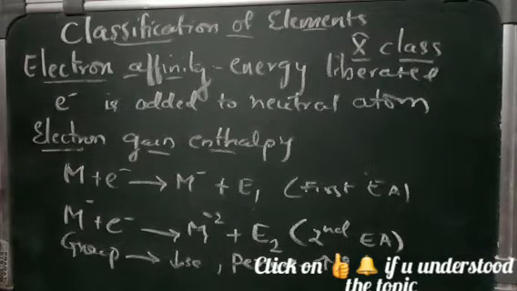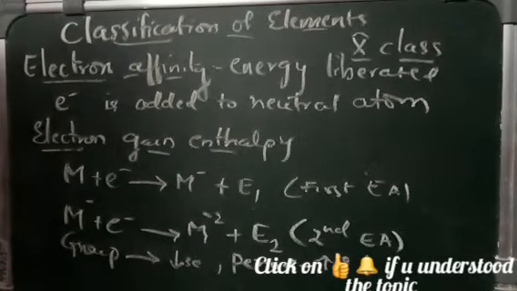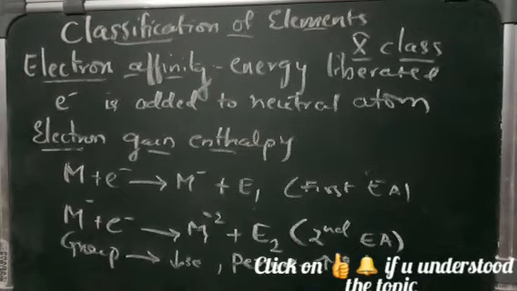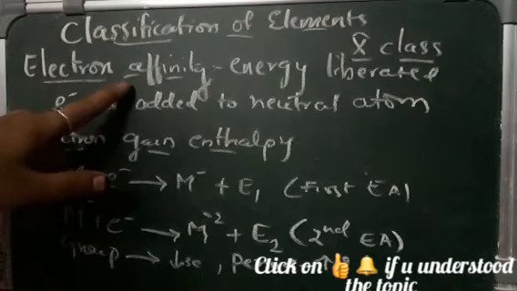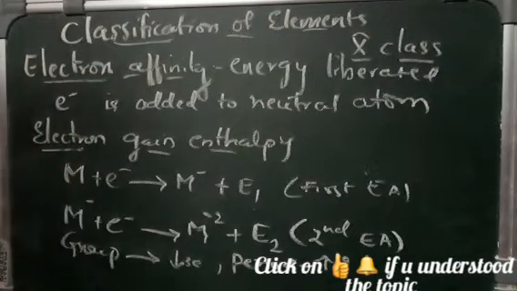Metals have very low electron affinity values, and alkaline earth metals even have positive values. The negative sign for the energy value in the table indicates that energy is liberated or lost, while the positive sign tells that energy is gained or absorbed. All the factors which influence the ionization energy also influence the electron gain enthalpy. So what were the factors we learned for ionization energy? The nuclear charge, the screening effect, the penetration power of the orbitals, stable configuration, and atomic radius. The same factors will affect here also.